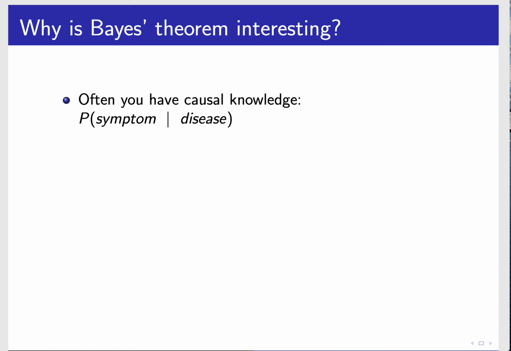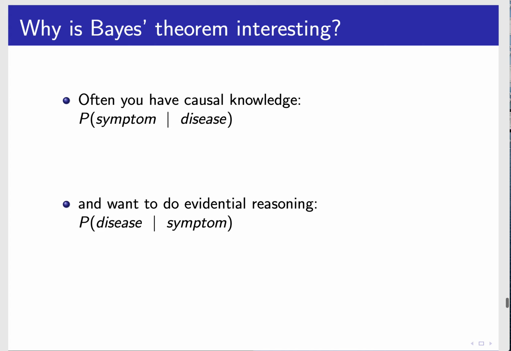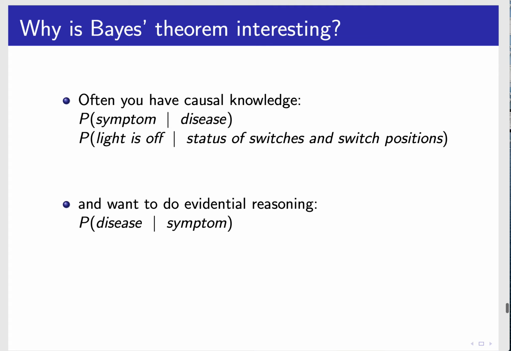So why is it interesting? Well, often we just have causal knowledge. We have things like the probability of a symptom given a disease. Given this disease, what symptoms does it have? What we'd like to do is evidential reasoning: if someone comes in with symptoms, we'd like to know what disease they have. Bayes' rule tells us how to do this.